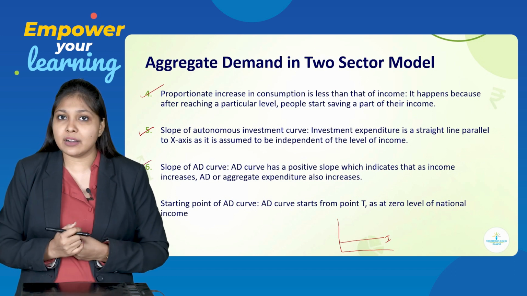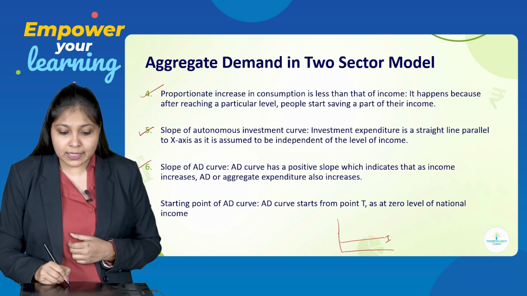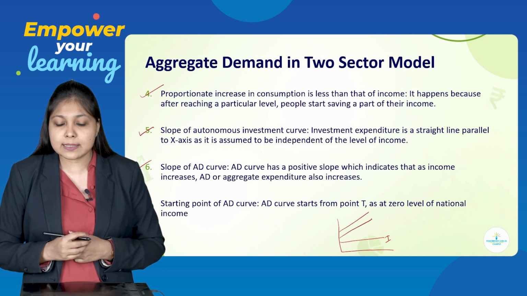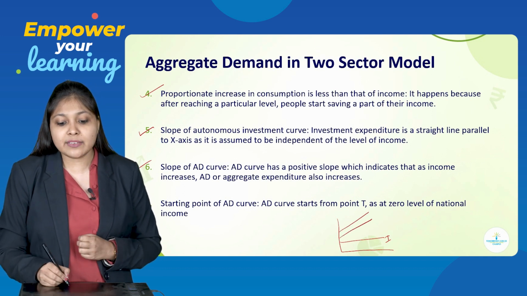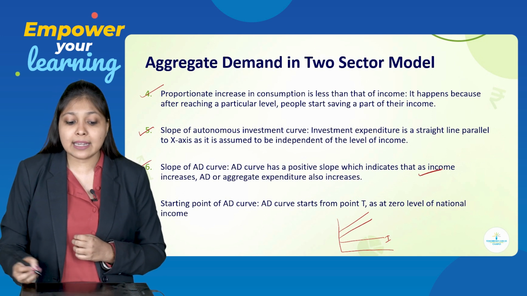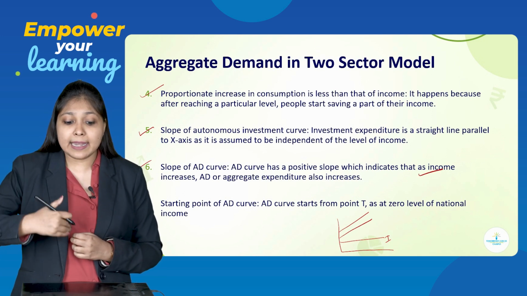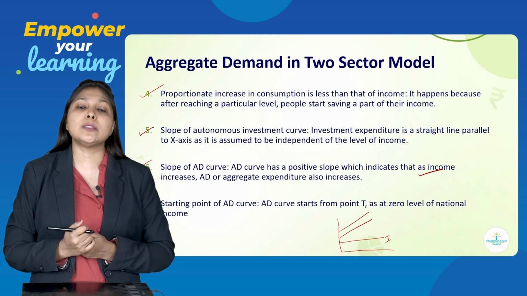Slope of the AD curve. The AD curve was something like this, parallel to your consumption curve. The AD curve has a positive slope, which indicates that as income increases, AD or aggregate expenditure also increases.